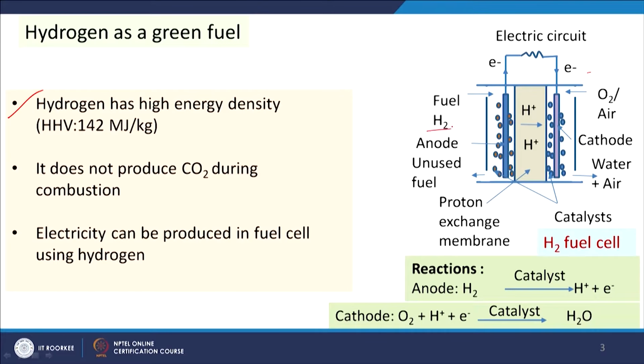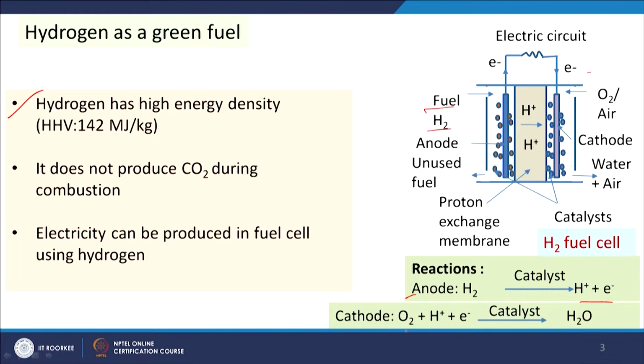When hydrogen is used as a fuel in this fuel cell, hydrogen comes to the anode, where it is converted to H+ and e-. Then H+ is transported from the anodic to the cathodic chamber through this membrane, the hydrogen transfer membrane, and comes to the cathode where oxygen is supplied.